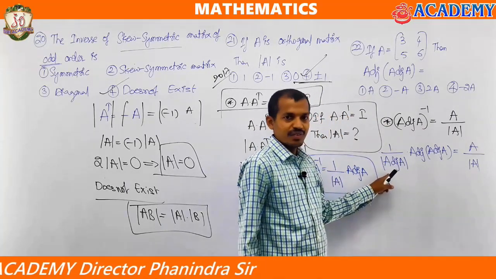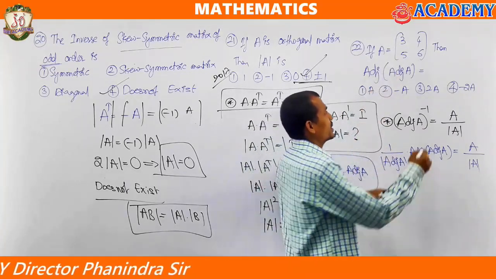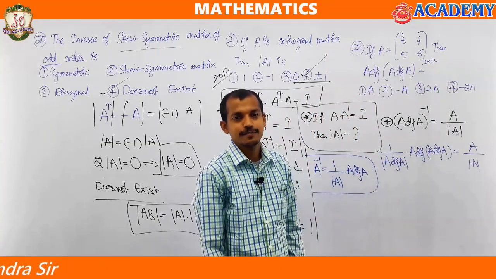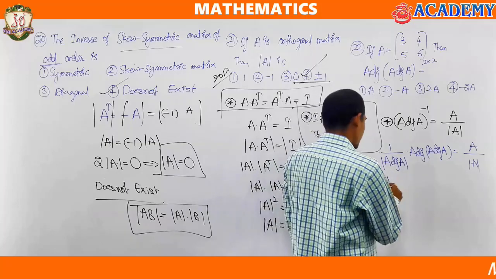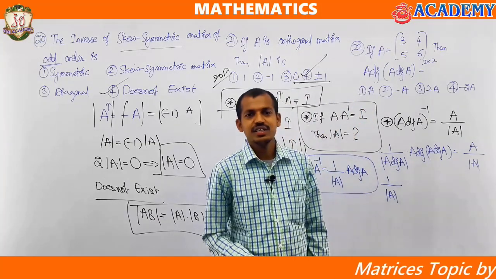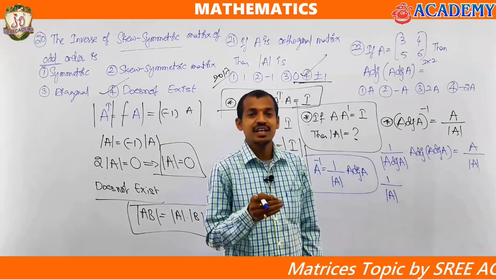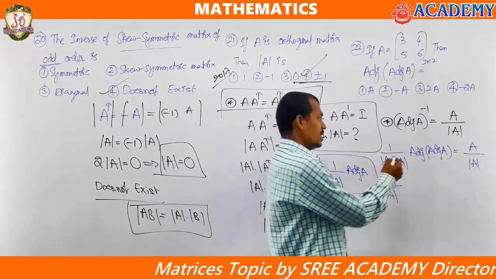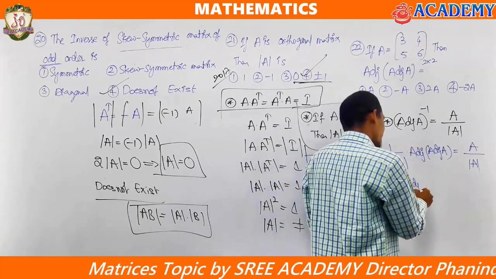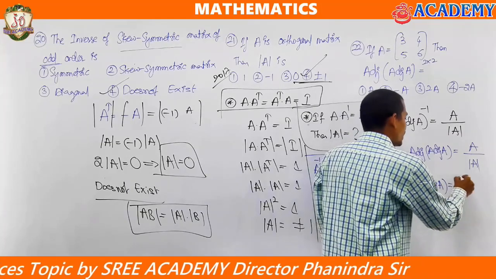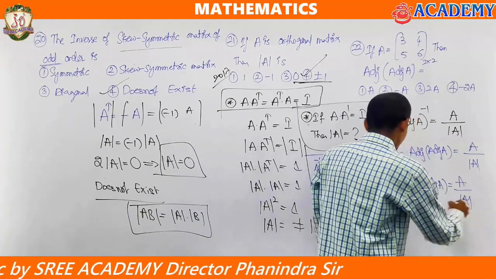Let's see what is adjoint of A if it is a 2 by 2 matrix. Then 1 by, just before, I gave that the determinant of adjoint of A matrix is always going to be determinant of A only for 2 by 2. Adjoint of A equal to A by determinant of A. Simply cancel.